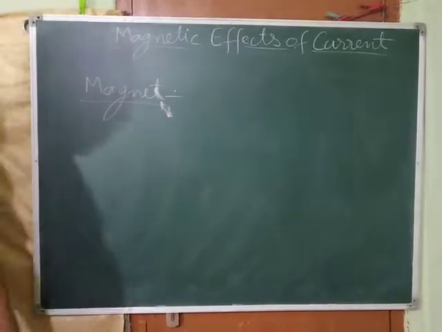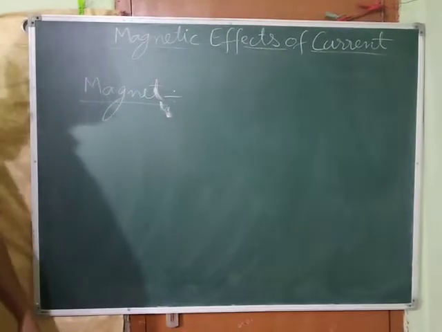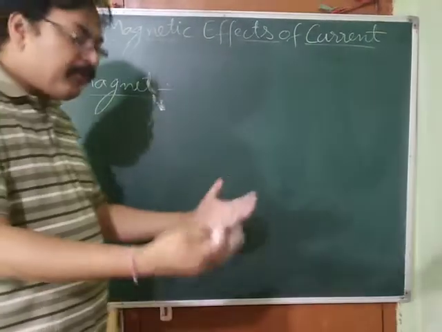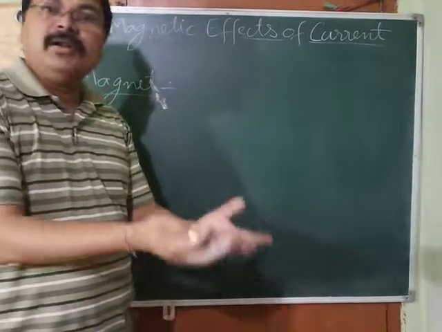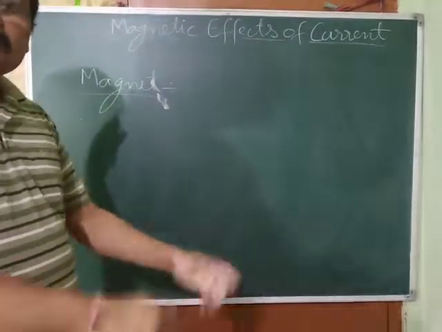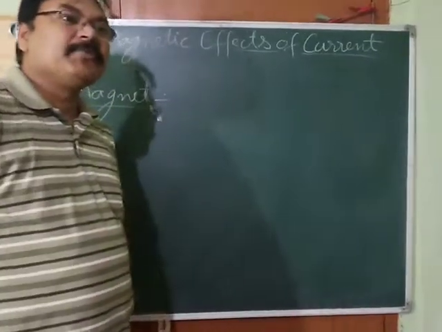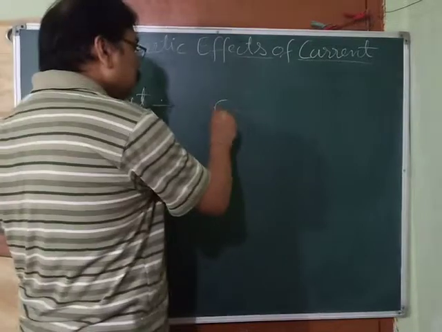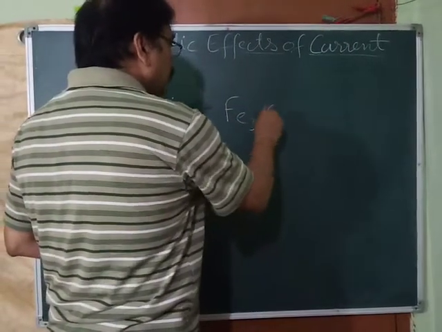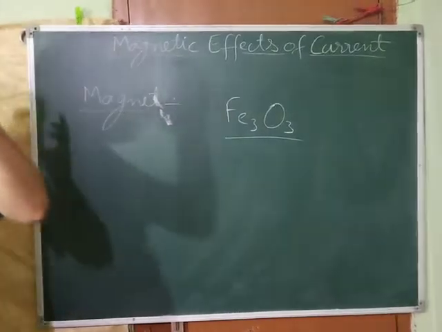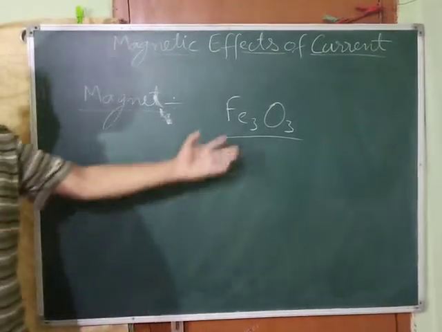So, what is a natural magnet? Obviously, one which is obtained naturally. It is mined from the earth's crust, like coal. You get petroleum from the earth. In the same way, the natural magnet is also mined, and that is Fe2O3. We call it magnetite also. This is one of the ores of iron.